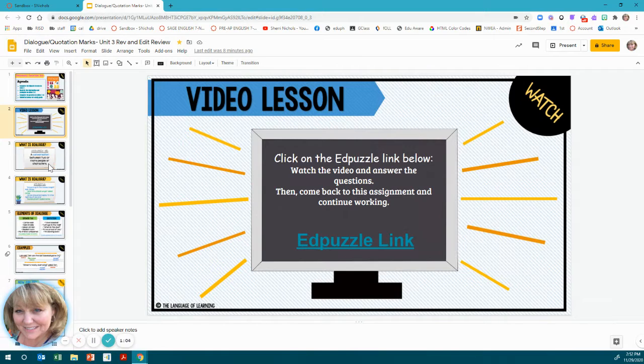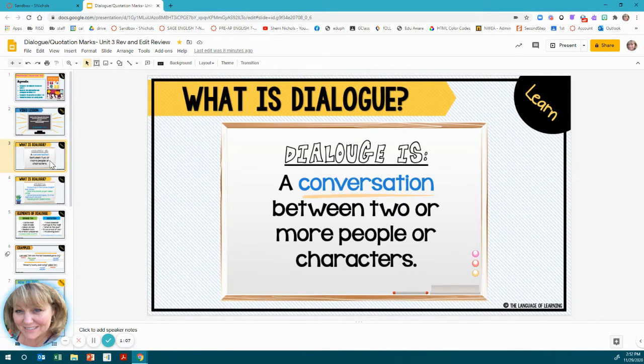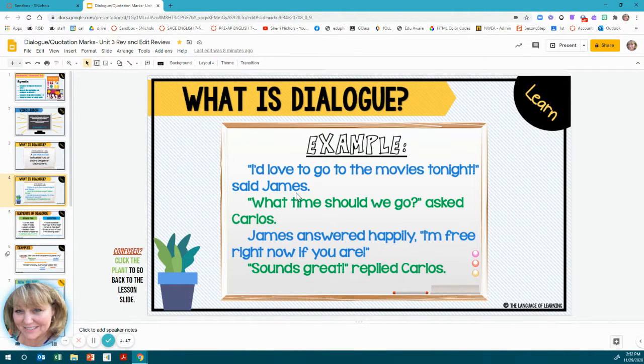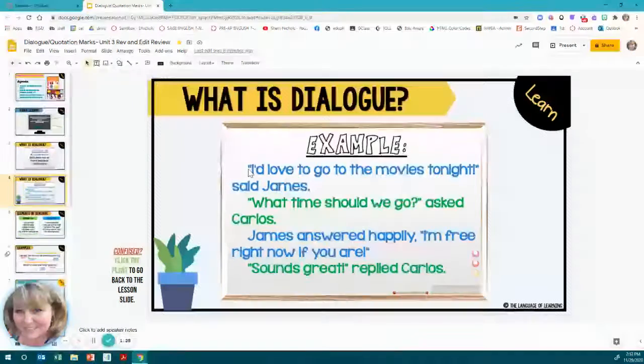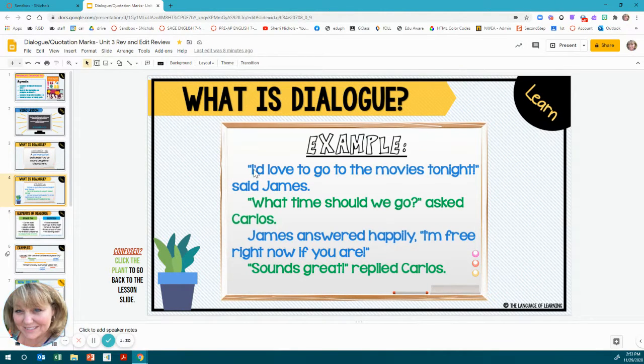questionnaire, and teaching is a little mini lesson, then you have to realize that dialogue is a conversation between two or more people or characters. Example: "I'd love to go to the movies tonight!" said James. So to have correct dialogue, you're going to put what the person is saying inside of quotation marks. You start off, it's the beginning of a sentence, so you have to capitalize it. "I'd love to go to the movies tonight!" Close quotation marks, said James, period.